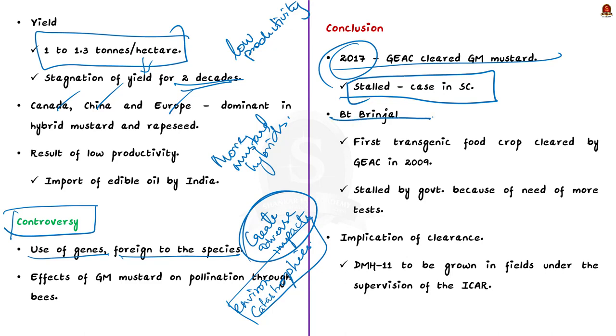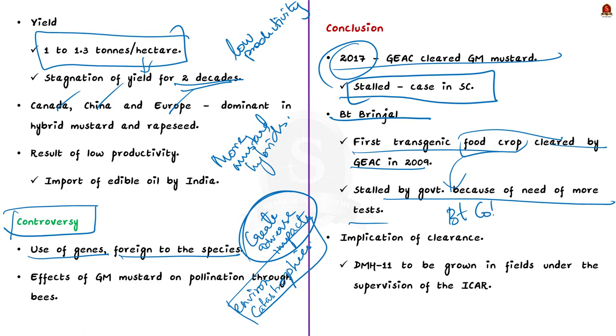See, it is the first transgenic food crop and it was cleared by the GEAC in 2009. But this process also was put on hold by the government on the grounds that more tests were needed. Know that currently the only transgenic crop grown in India is BT cotton.